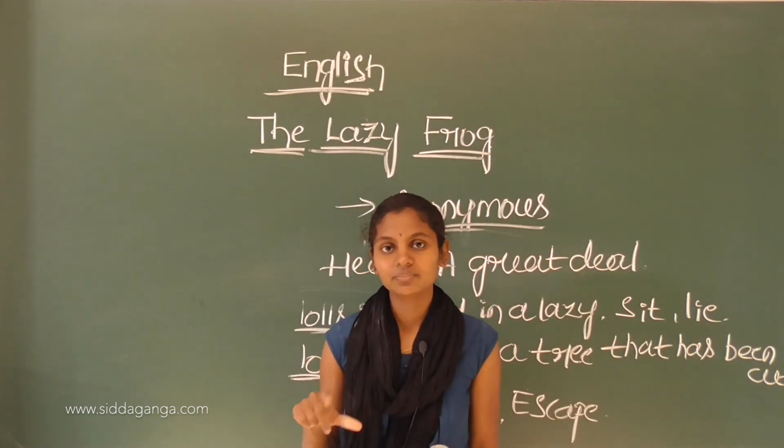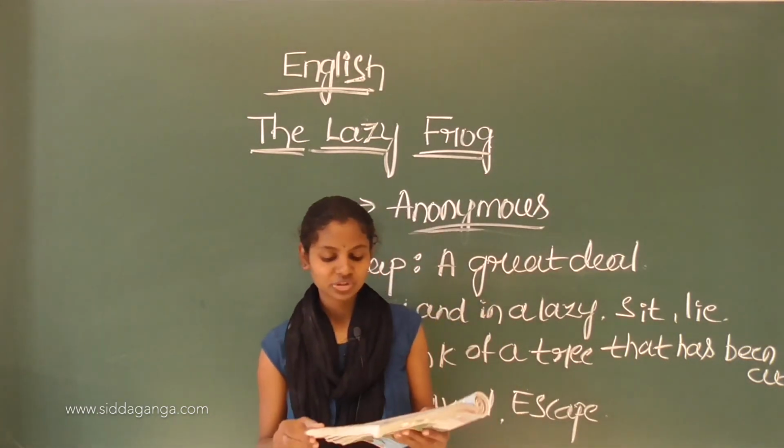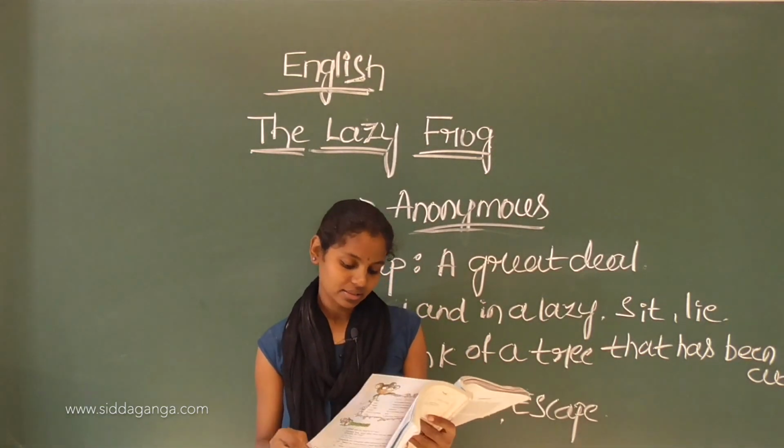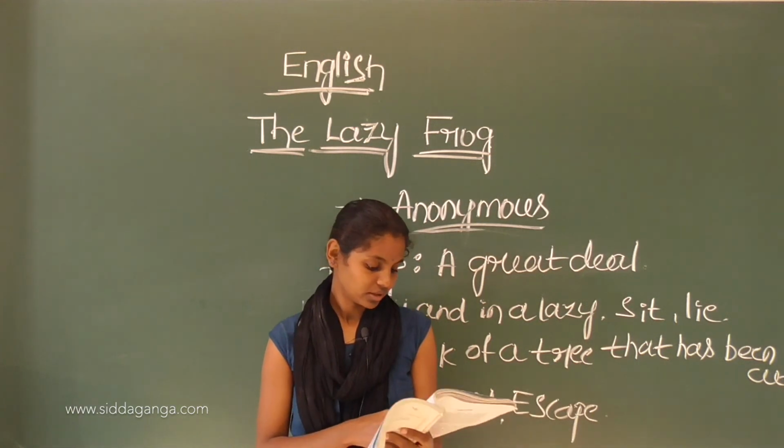Did you understand the poem? Okay. So this is the poem about what? A lazy frog who is very lazy. Okay, understood this?